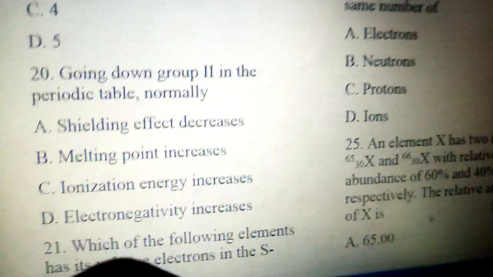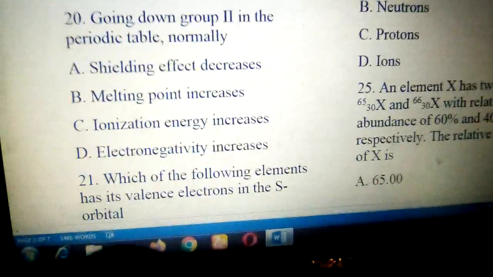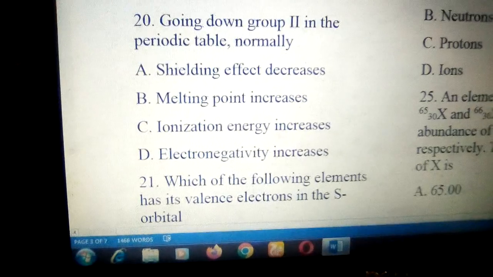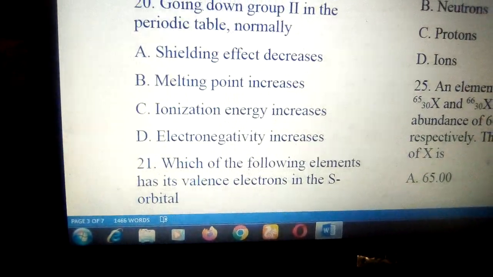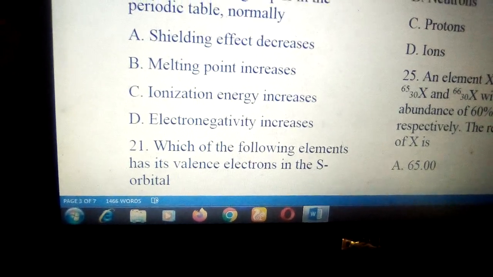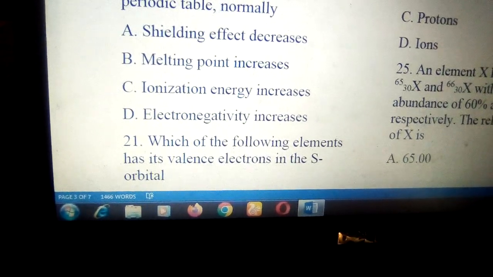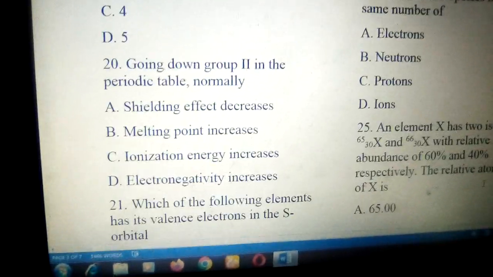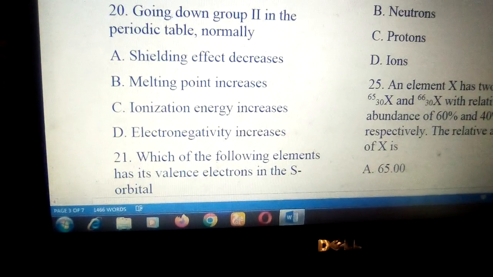So number 20, going down group 2 in the periodic table, normally, A, atomic radius decreases. B, melting point increases. C, ionization energy increases. D, electronegativity increases. The answer is B, melting point increases. Because as we go down the group, the atomic mass increases.